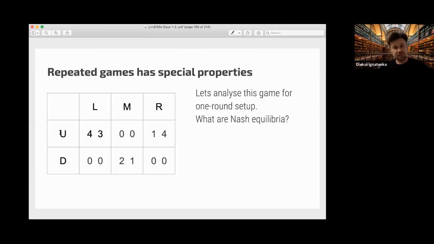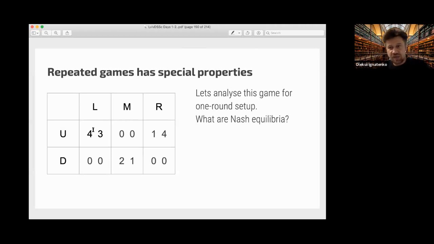A repeated game has special properties, and one of them comes from the multiplication of strategy spaces. It's a game in extensive form, but you play the same matrix on each step.